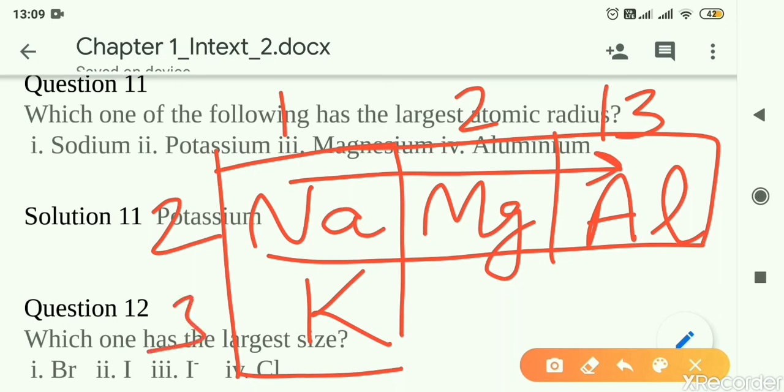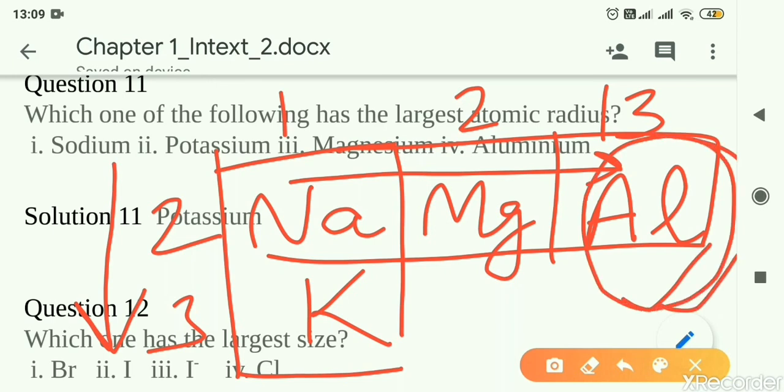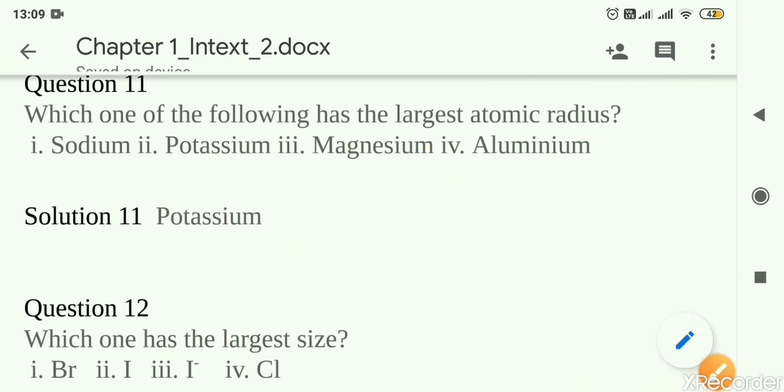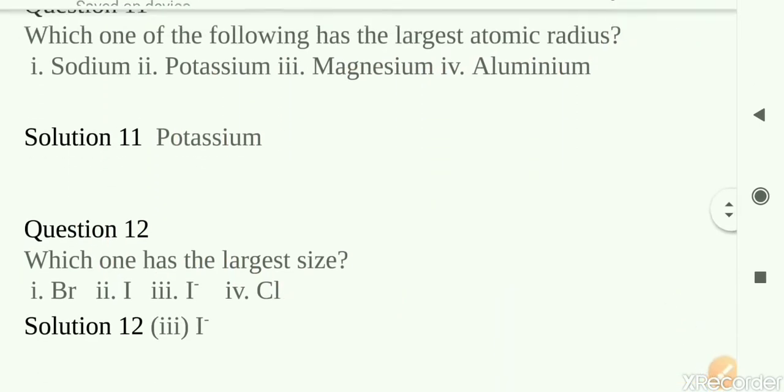Now what is the trend of atomic size? It increases down the group and decreases as we move from left to right. So that means aluminium will have minimum size or minimum atomic radius, and potassium will have the largest, because it is downwards. As we compare all these 4, the bottom one is potassium here. That means our answer is potassium. It is having the largest atomic radius.